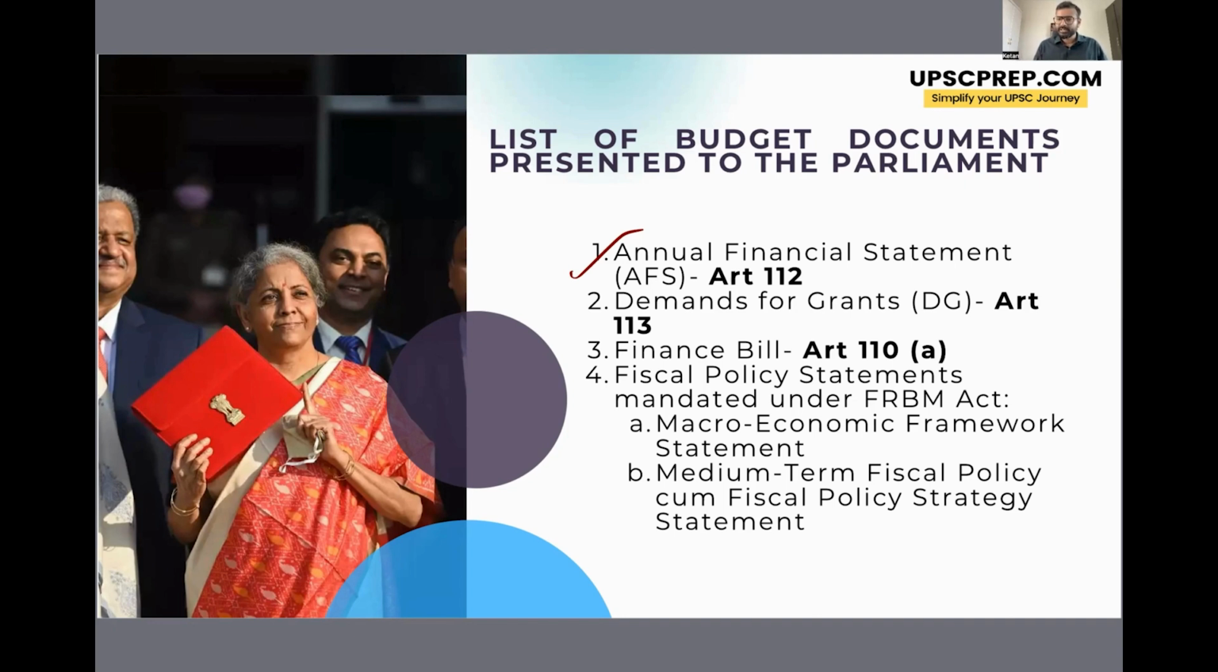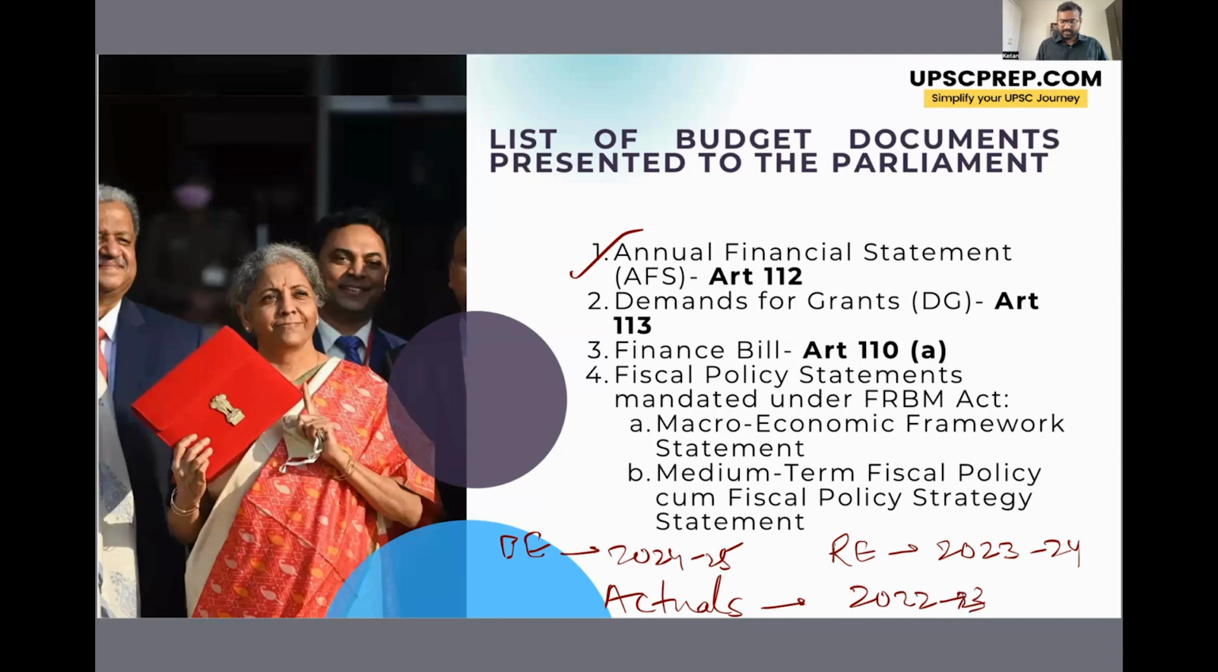So the government will usually present figures for 3 financial years. For example, in the current budget, the government will present the budget estimates for the next financial year, that is 2024-25. But the government will also present the revised estimates for the present financial year, that is 2023-24. And then the government will also present the actual figures, that is known as actuals, for financial year